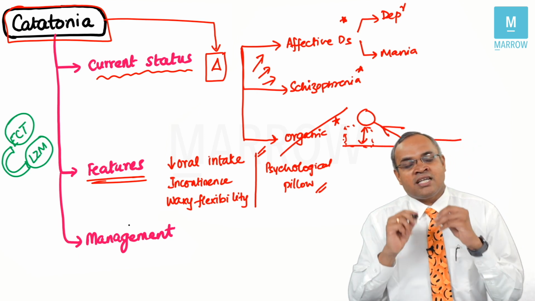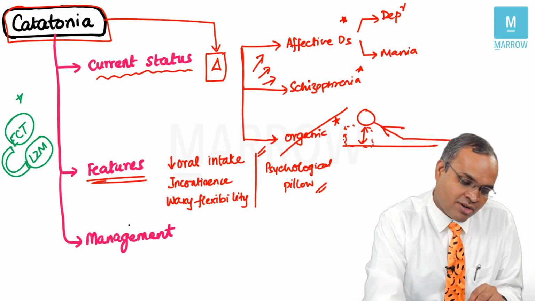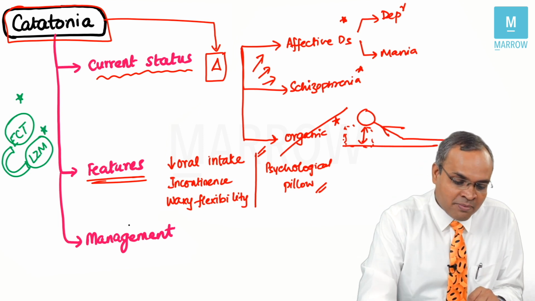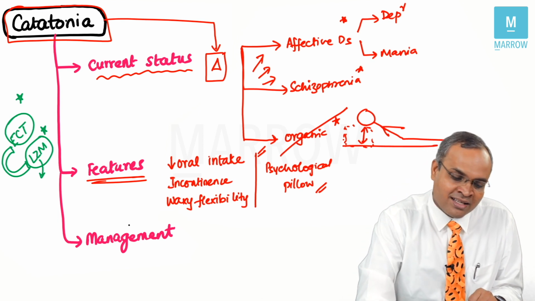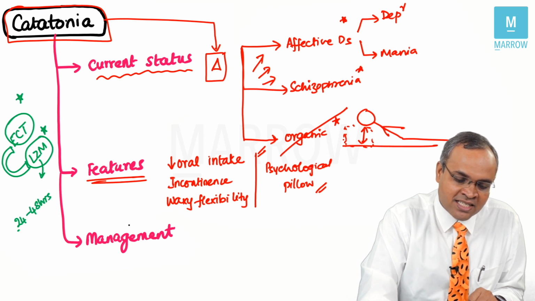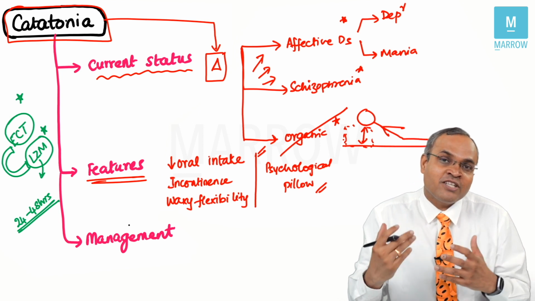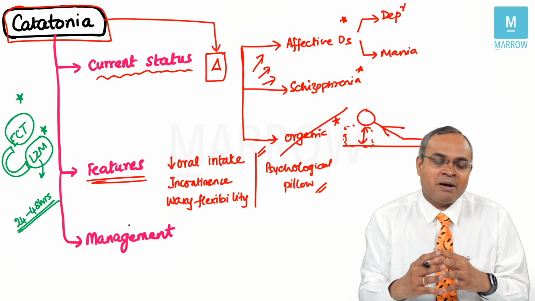Understood? So these are two important strategies to handle catatonia. ECT is electroconvulsive therapy and lorazepam is useful. Now lorazepam is a drug which is so responsive in patients with catatonia that when you give lorazepam within 24 to 48 hours, most of these patients will have significant reduction in catatonic symptoms. In fact, many of these patients will have complete remission of these catatonic symptoms when lorazepam is given.